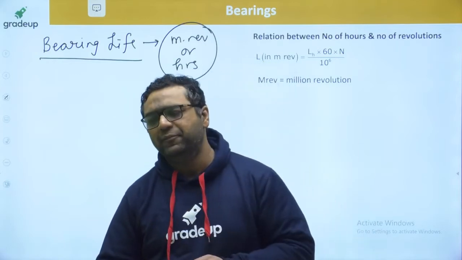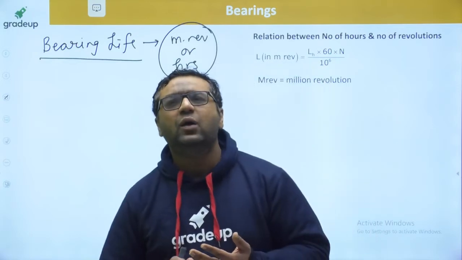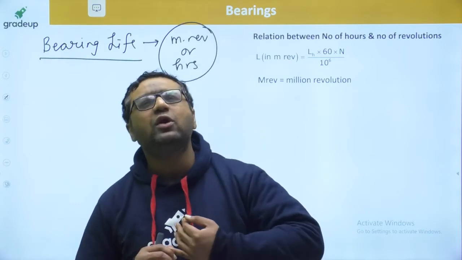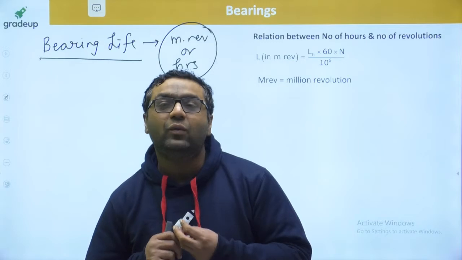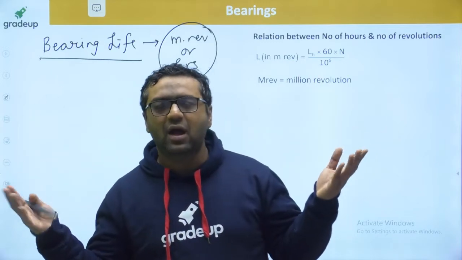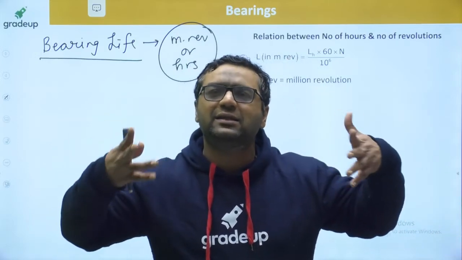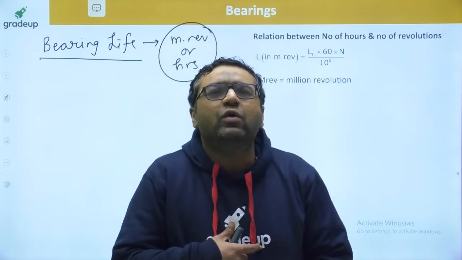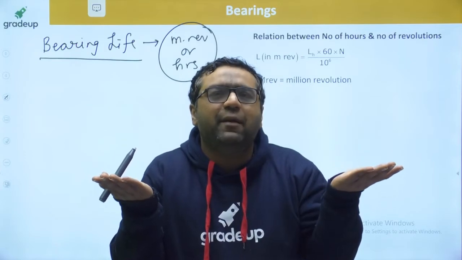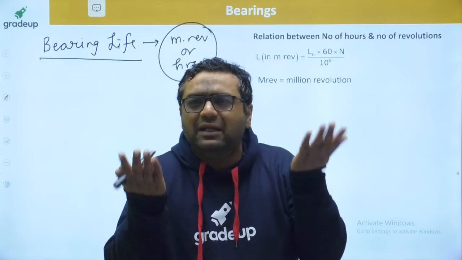But I am coming to one very important point, that is reliability. Suppose we are having 100 bearings with equal loads, rotating at the same revolution. After some time 10 bearings failed and I am left with 90 bearings.